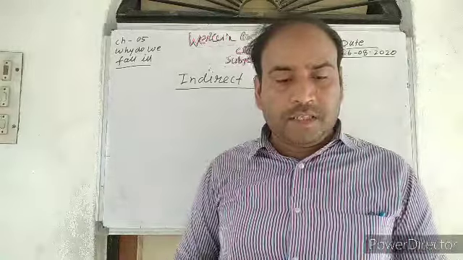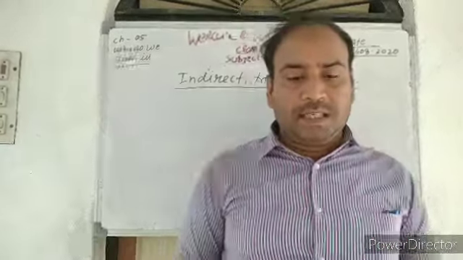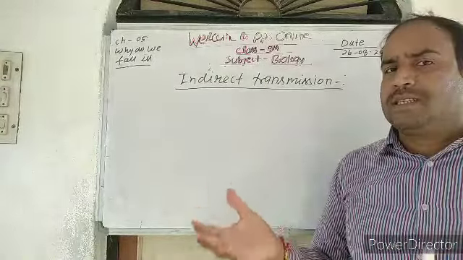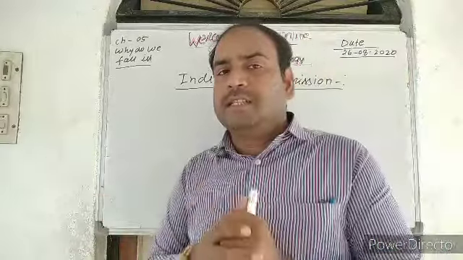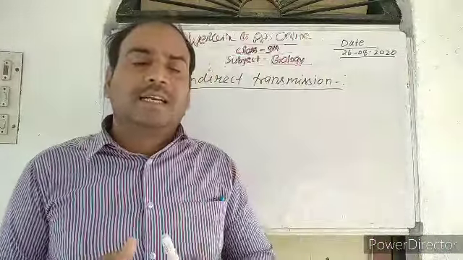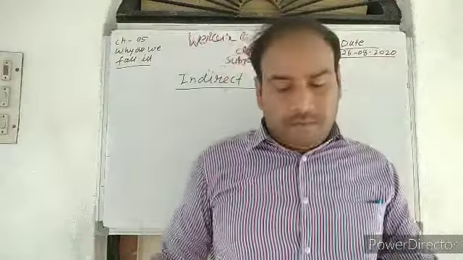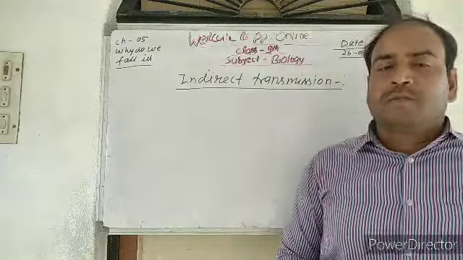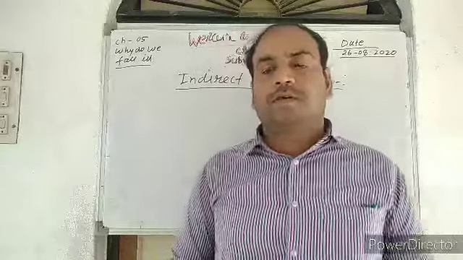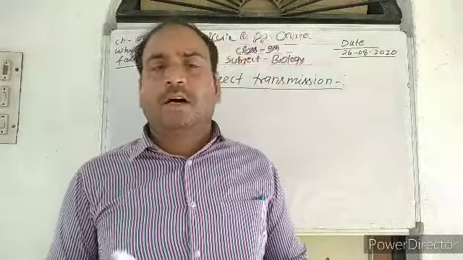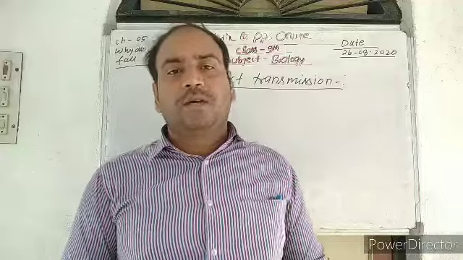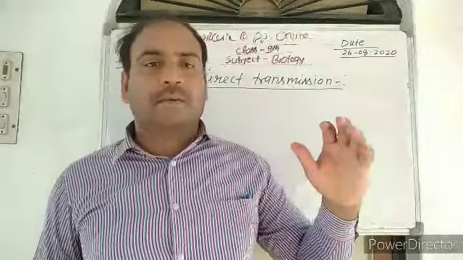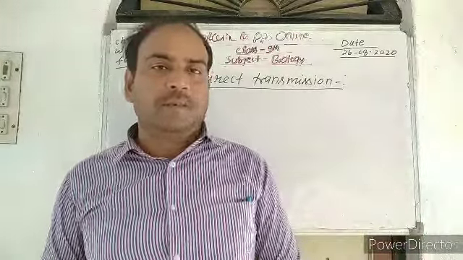Indirect transmission of disease occurs when a pathogen of diseases enters the human body through some intermediate agents. Intermediate agents means pathogens enter our body with the help of other agents that play a very important role, just like an intermediary. So just take the example of the mosquito. Housefly and mosquito play a very important role in spreading, transmitting the pathogens from an infected person to a healthy person.